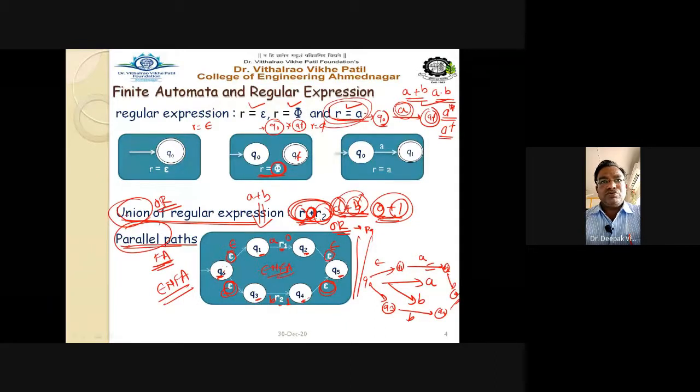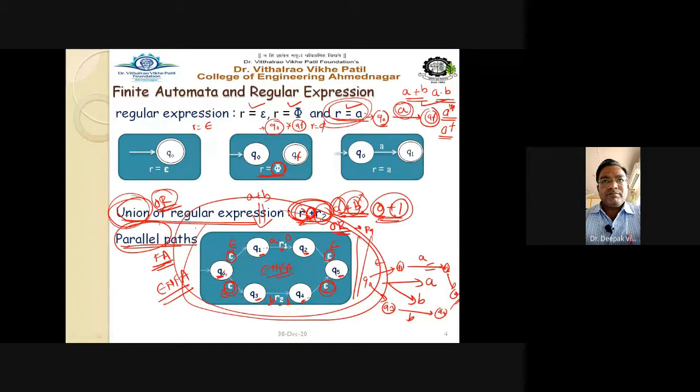So this is Q0, epsilon, then Q1, A, Q2, then epsilon Q5, then again Q0 on epsilon Q3. Here is B, from Q0 again epsilon to Q5. So A and B are in parallel. They are A or B in parallel because we are using the OR operator, or the union operator. So remember this diagram. This is a very important diagram, because whenever you find an expression like 0 plus 1, you have to draw this particular diagram as it is.